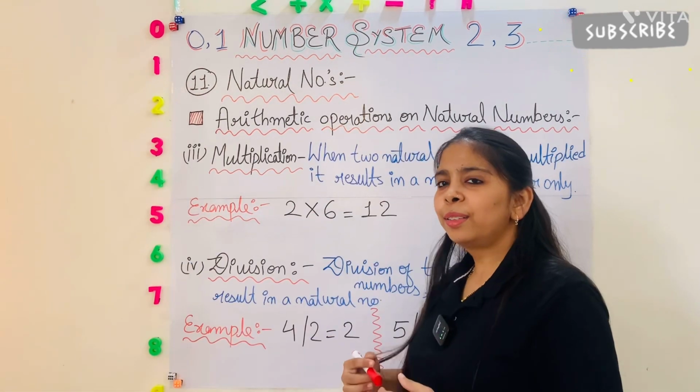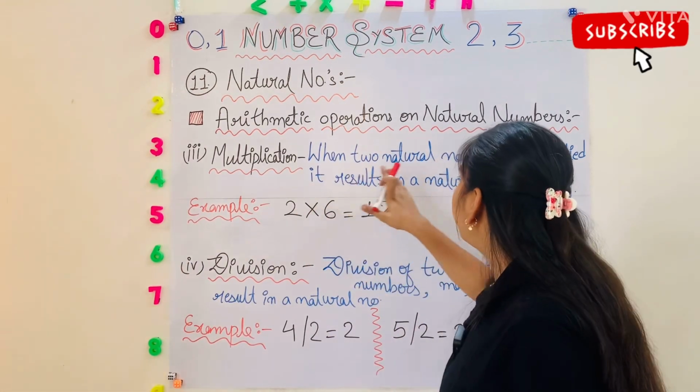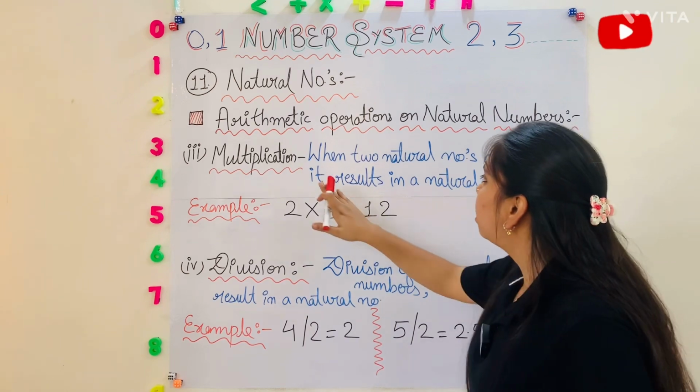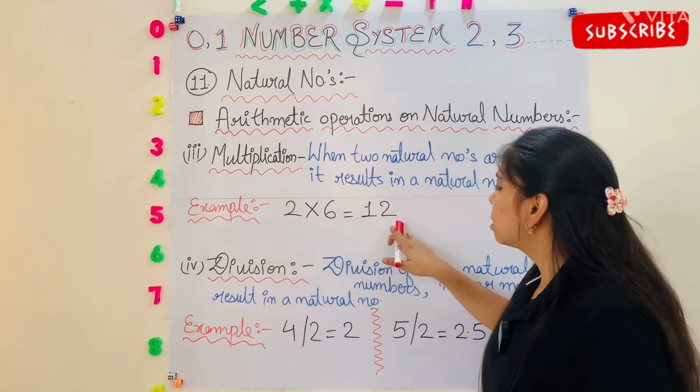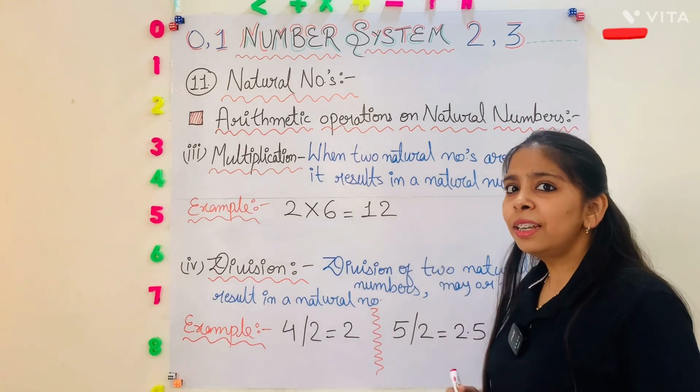Okay. So the third one is multiplication. When two natural numbers are multiplied, it results in a natural number only. For example, 2 into 6 is equal to 12 and 12 is a natural number.